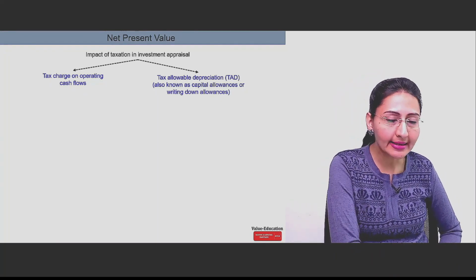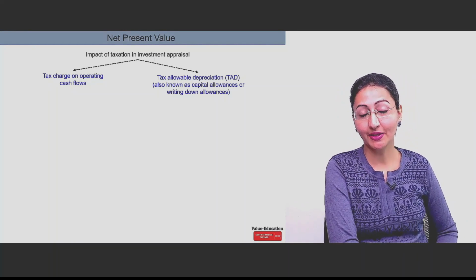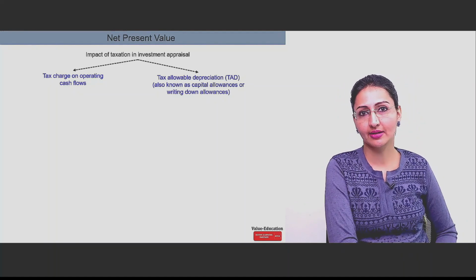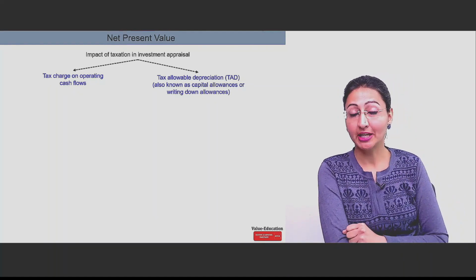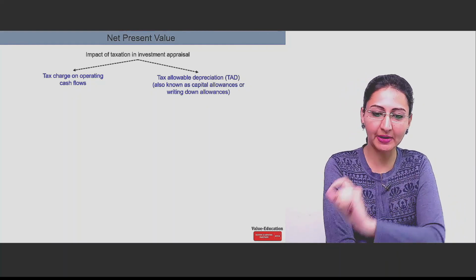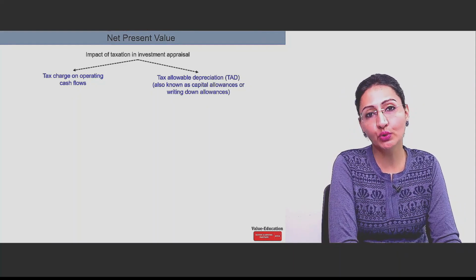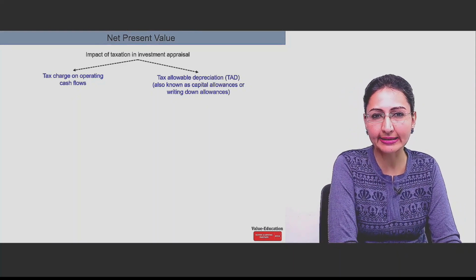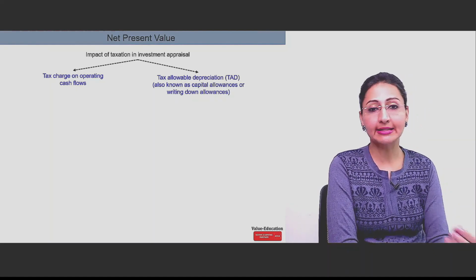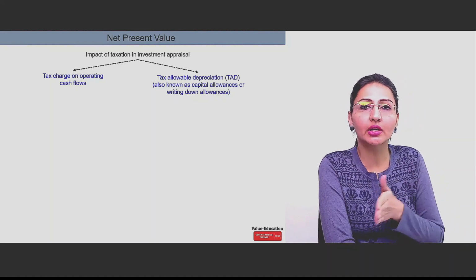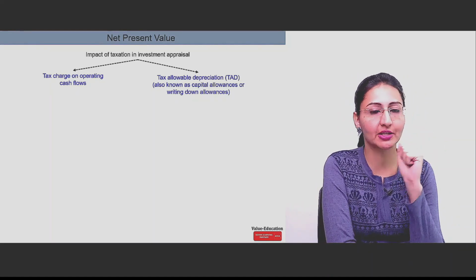Because the tax impact is not non-cash. It is a cash item. It brings you tax savings. That is termed as tax allowable depreciation. Impact of tax allowable depreciation. So here we are typically going to use UK taxation rules to understand the tax allowable depreciation, which is also known as capital allowances or written down allowances. These are the terminologies which can be used for depreciation.